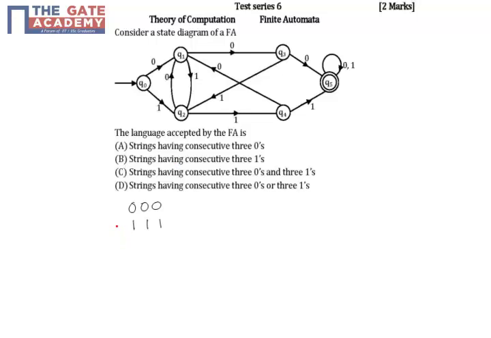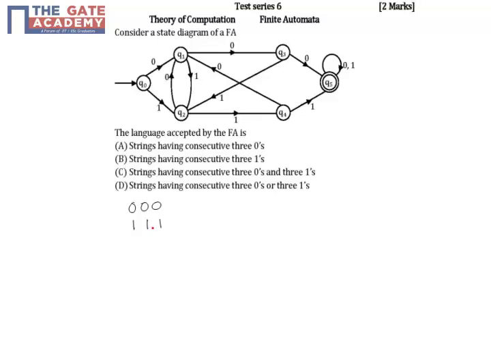Consider another input of 3 consecutive ones. In this case, the finite automata will move from initial state q0 to state q2 on the first one, then to state q4 on the second one, and finally to state q5 for the third one. Again, q5 is an accepting state, so this finite automata also accepts strings of 3 consecutive ones.